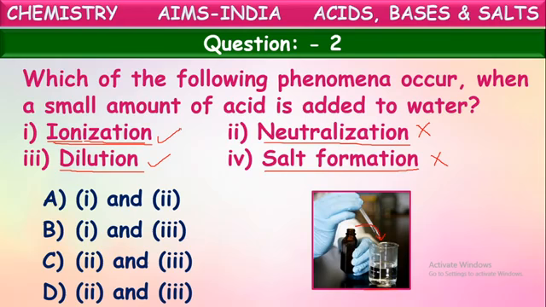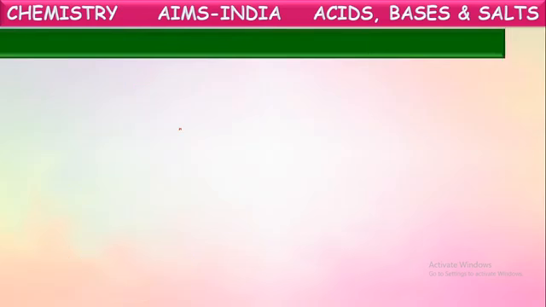That is called ionization, formation of ions from its molecules. Okay, ionization occurs here, and dilution is also occurring. Dilution means mixing of an acid with water. These two are happening. So which is the correct answer now? Yes, it is the correct answer. Dilution and ionization both occur when we add an acid into water. Okay, let's go to the next question.